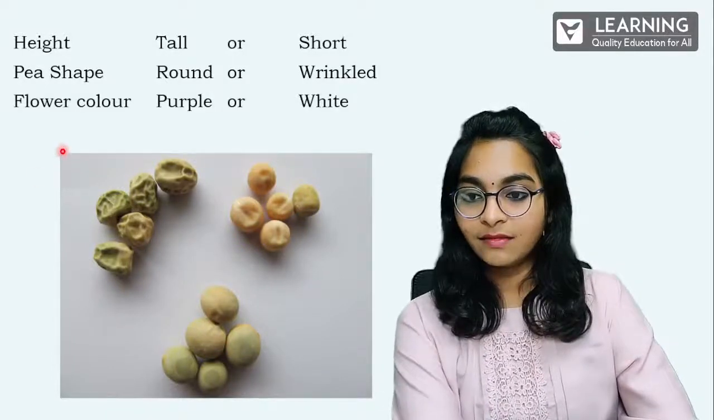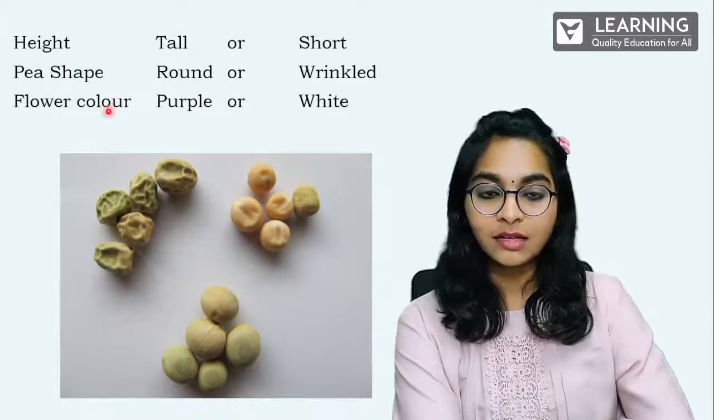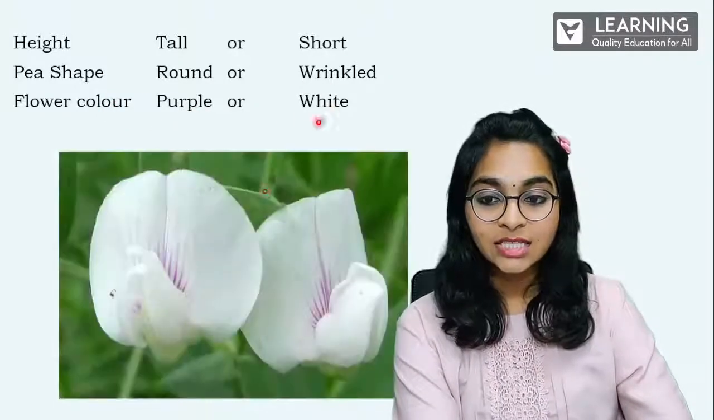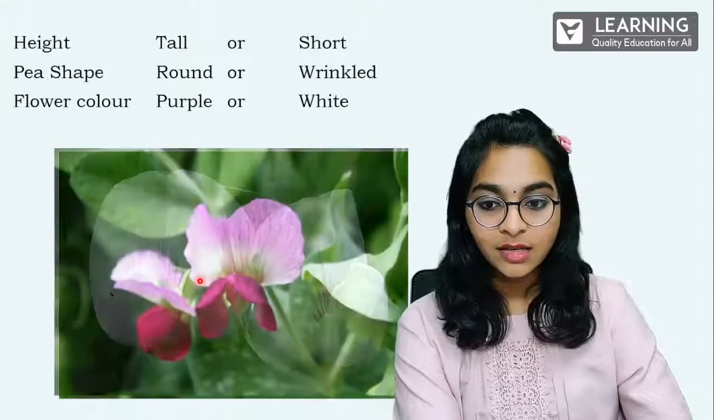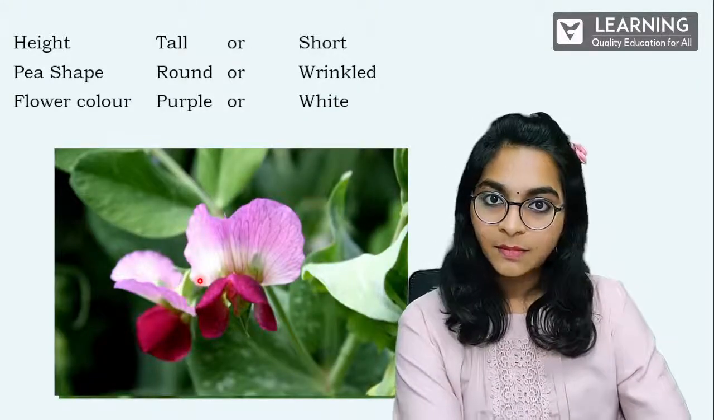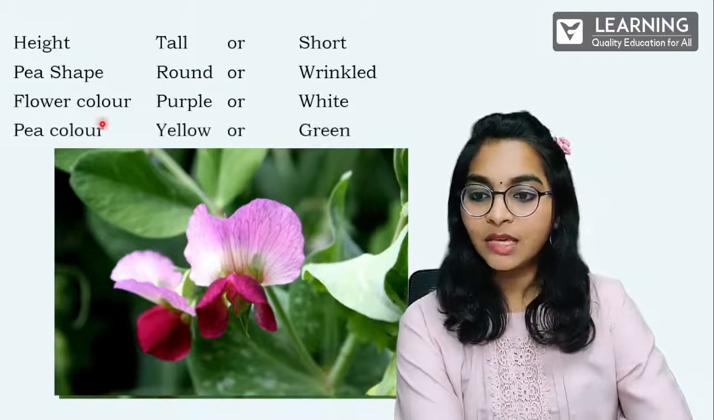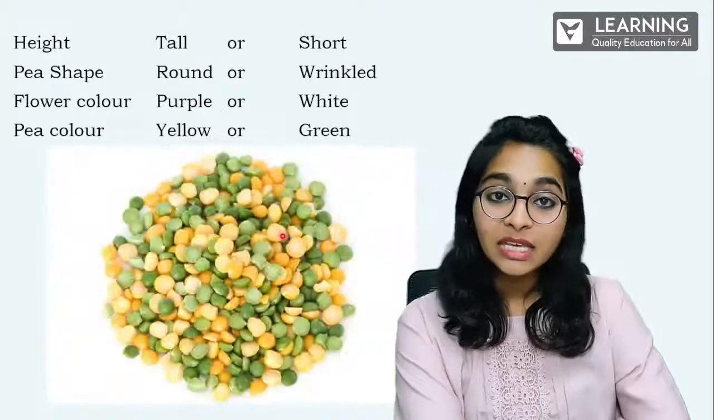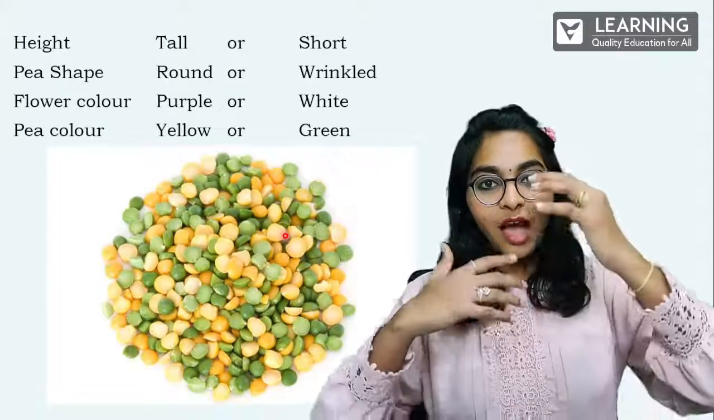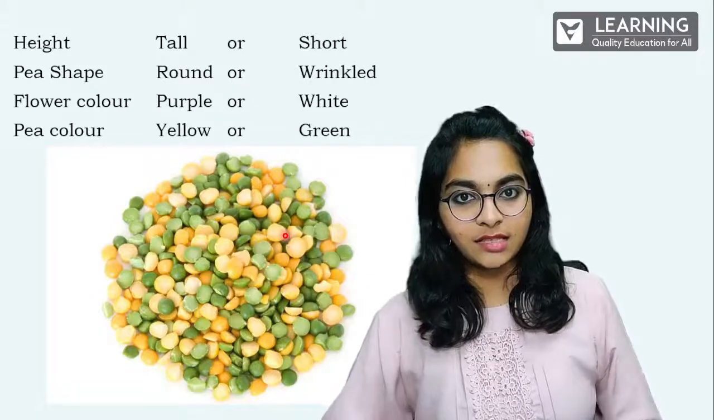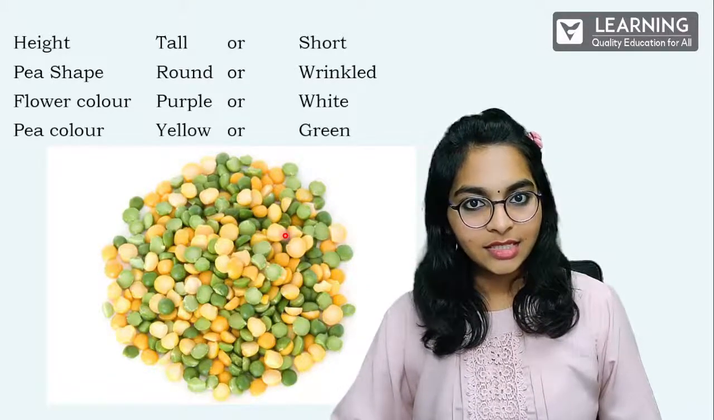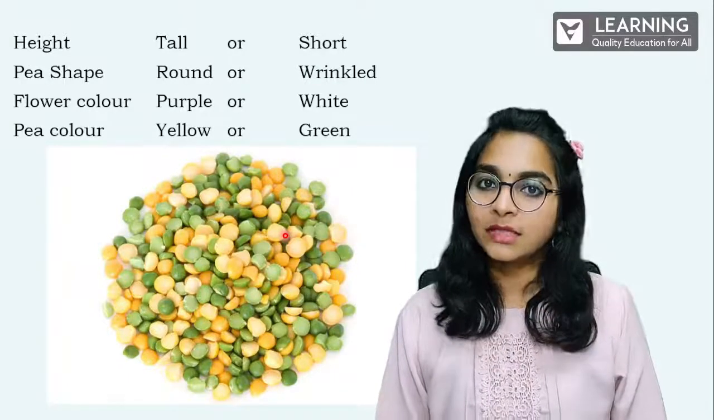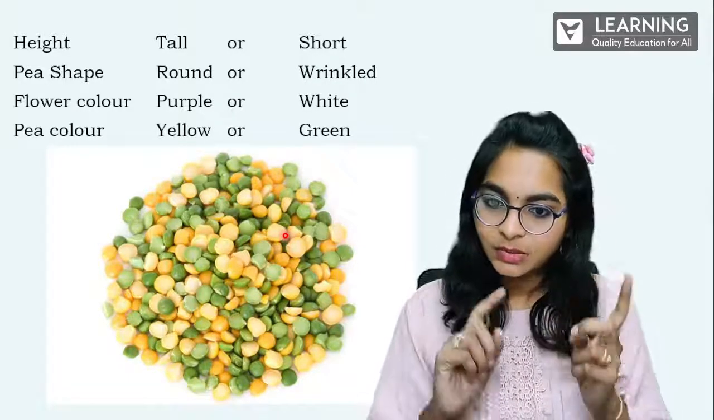And then you have flower color. They can either be purple or they can be white. See, these are white flowers. And these are the purple flowers. Is that clear? And then pea color. They can either be yellow or they can be green. See, how many variations there are in this? Is that clear? Yes. So these are the different characters a pea plant possesses. Is that clear? Fine. Shall I just proceed?